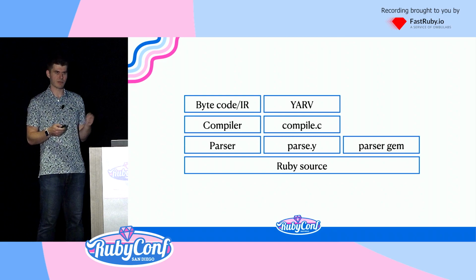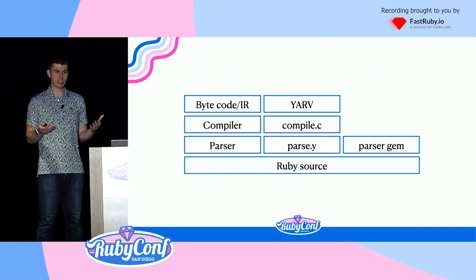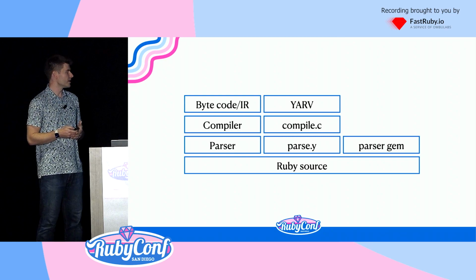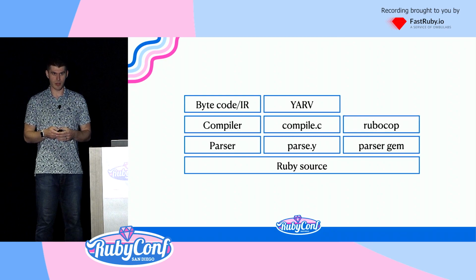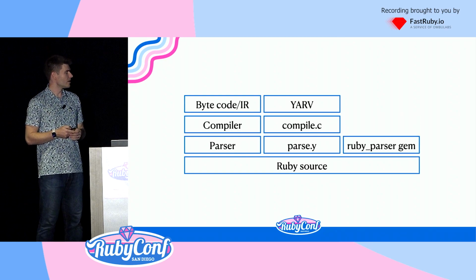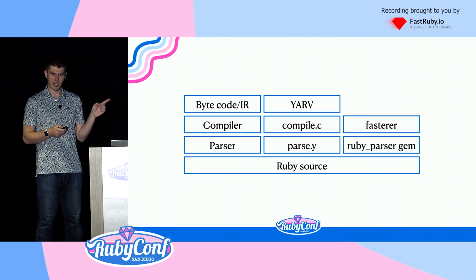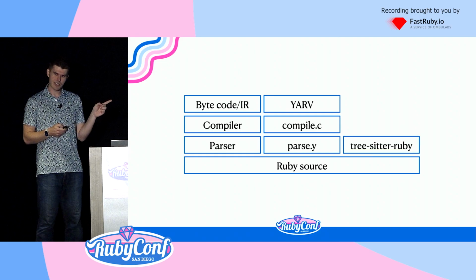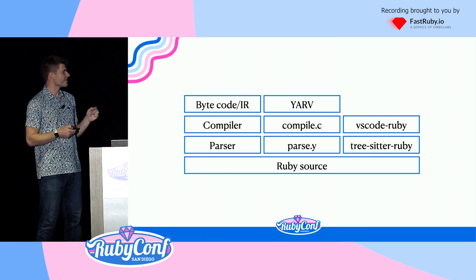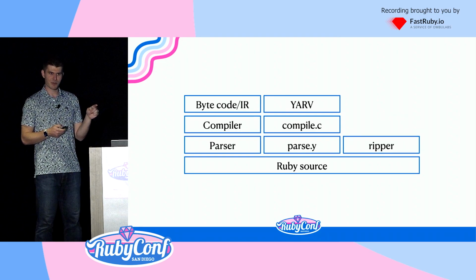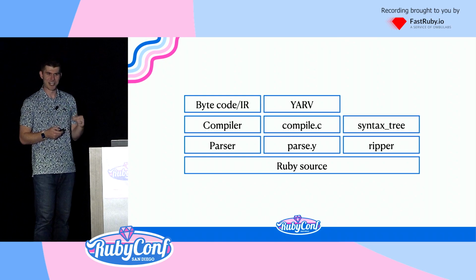It's written in Ruby. It uses a parser generator, and it provides the ability for you to access the syntax tree. RuboCop is built on the parser gem. Great. Oh, but there's also the ruby_parser gem, and that builds faster, among other things. There's also tree-sitter Ruby. Oh, yeah, there's that too. Oh, and there's also Ripper, which builds my gem syntax_tree.